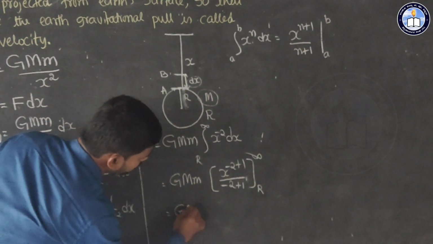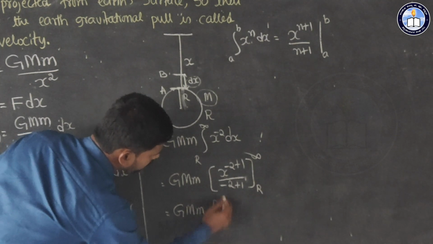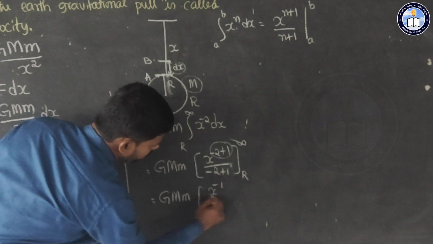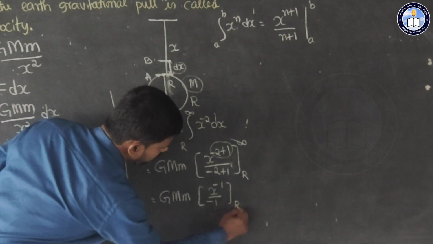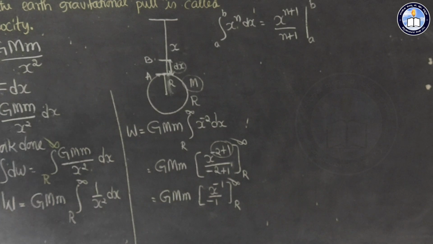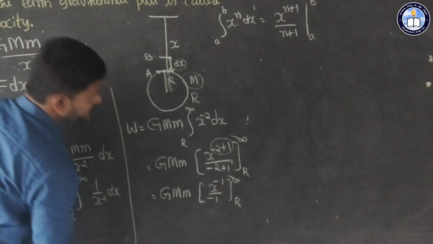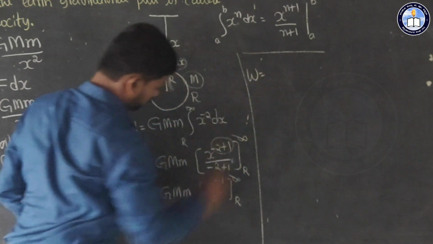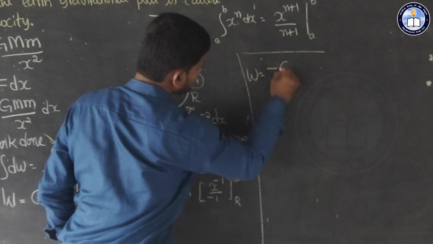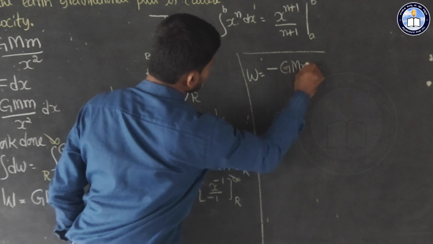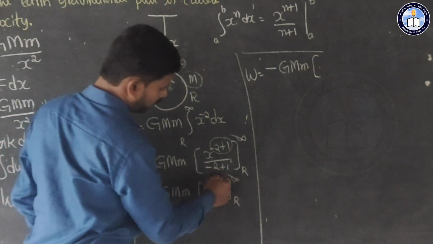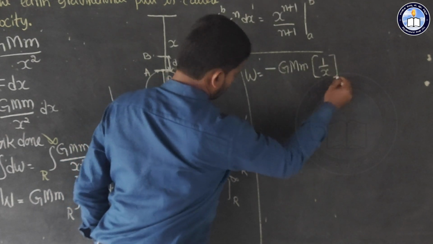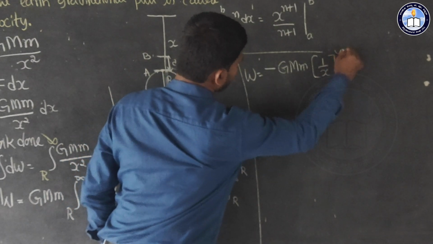Simplifying, minus 2 plus 1 is equal to minus 1, so we get x to the power minus 1, and the minus we can keep outside. So W is equal to minus G M m times x to the power minus 1, which in reciprocal form is 1 by x, limit r to infinity.